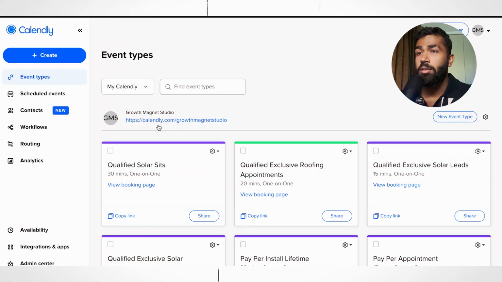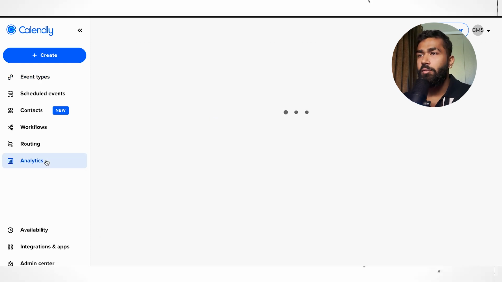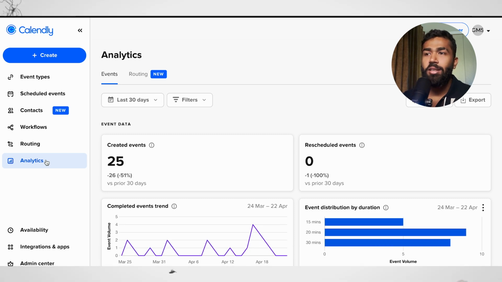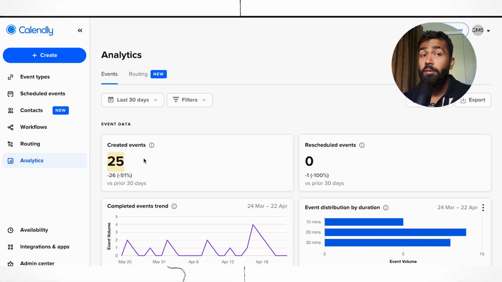Alright guys, so as you can see, I've loaded up my screen. So this is Calendly. First of all, I'll be actually showing you how many appointments I actually booked in last 2 to 3 months. So I'll be going to analytics of Calendly, because generally we use Calendly for our agency most of the time. So as you can see, in the last 30 days we booked around 25 appointments, which is low, I would say, in my opinion, because a few weeks back we were averaging a lot many appointments than this 25 number here.